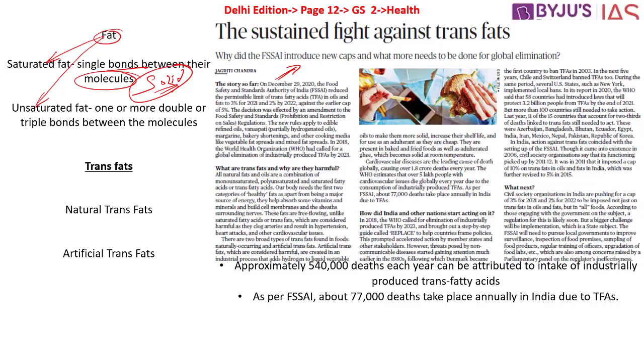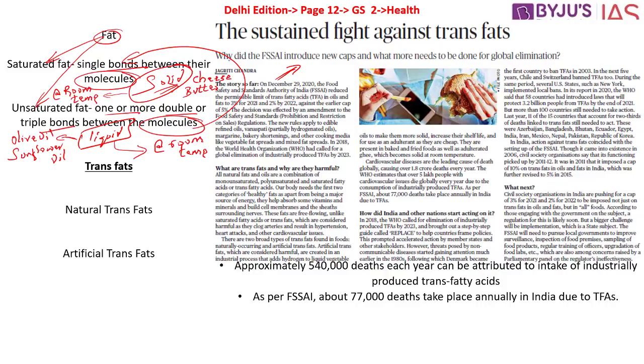When it comes to the unsaturated fats, they contain one or more double or triple bonds between their molecules. When it comes to the saturated, they had single bonds, but unsaturated fats have more double or triple bonds between their molecules. Another important difference, they also tend to be liquid at room temperature. Saturated fat was solid, but unsaturated fat is liquid at room temperature. So what are the examples? We have olive oil, peanut oil, vegetable oils such as sunflower and corn, which can be taken as examples of unsaturated fat.